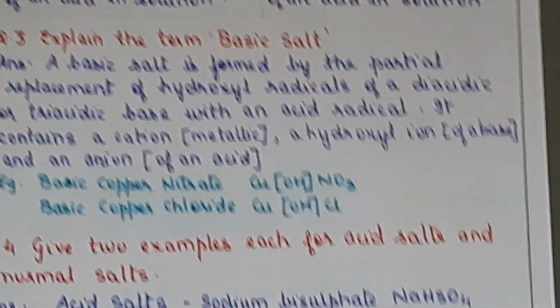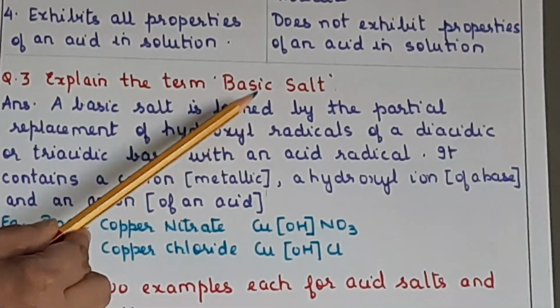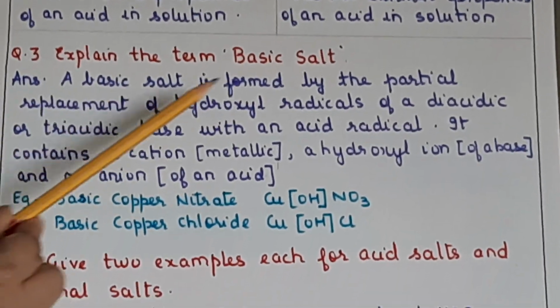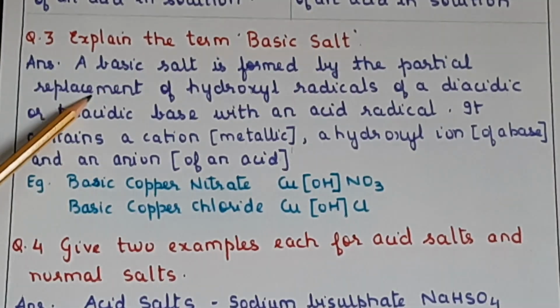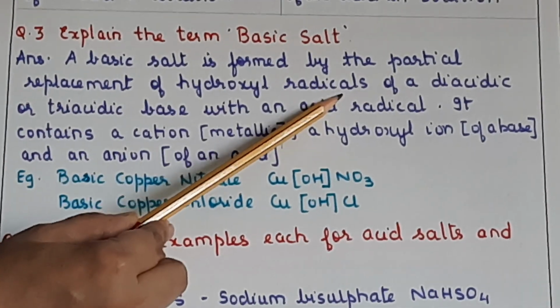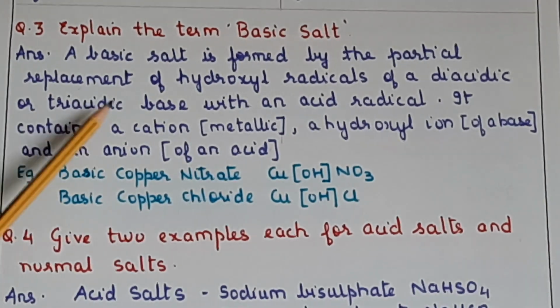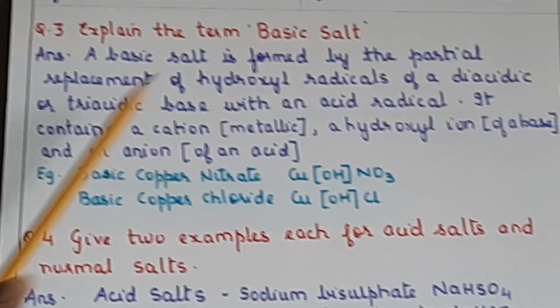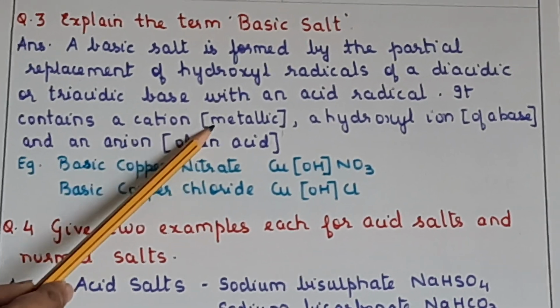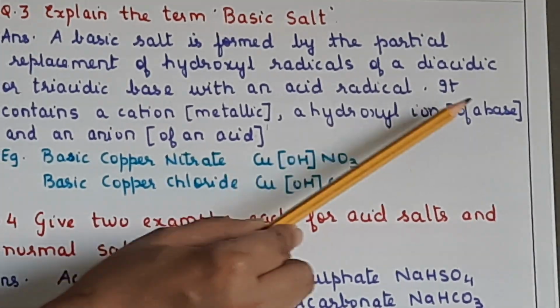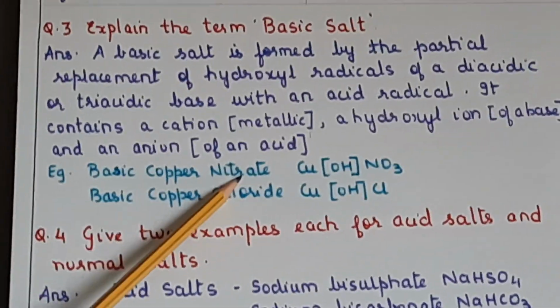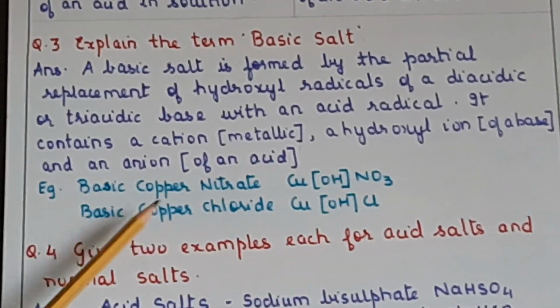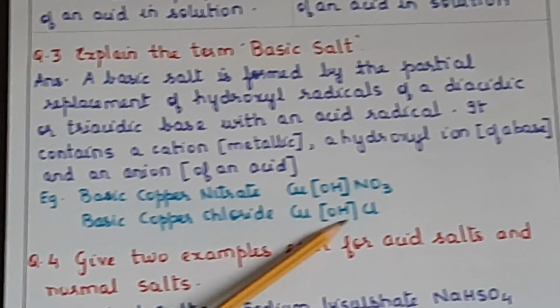Now next, question 3 is, explain the term basic salt. So a basic salt is formed by the partial replacement of the hydroxyl radicals of a diacidic or triacidic base with an acid radical. It contains a cation, that is the metallic ion, hydroxyl ion of a base and an anion of an acid. So basic copper nitrate CuOHNO3 and basic copper chloride CuOHCl.